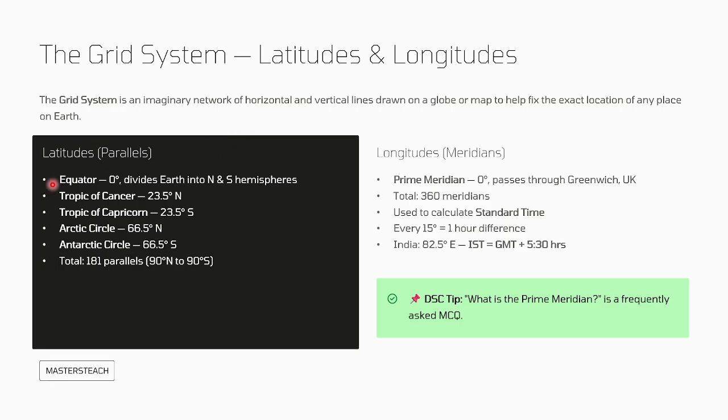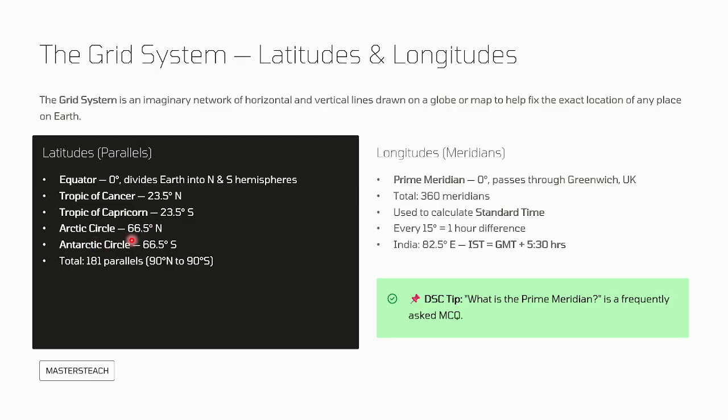So latitudes, these are the parallels. Then the Equator, 0 degree, divides the Earth into north and south hemispheres. Tropic of Cancer is 23.5 degrees north, whereas Tropic of Capricorn is 23.5 degrees south.